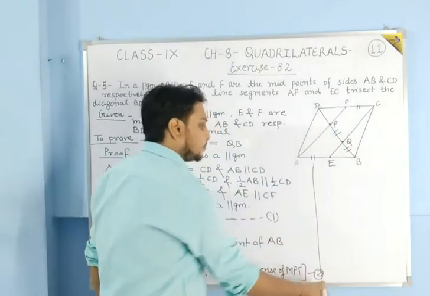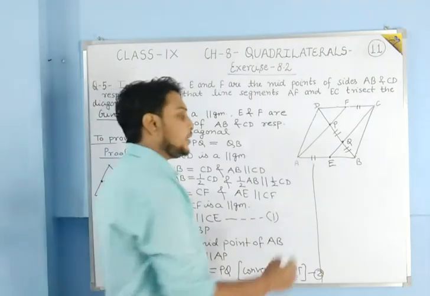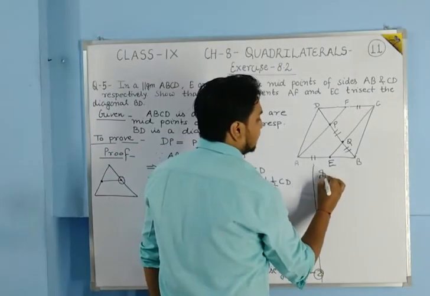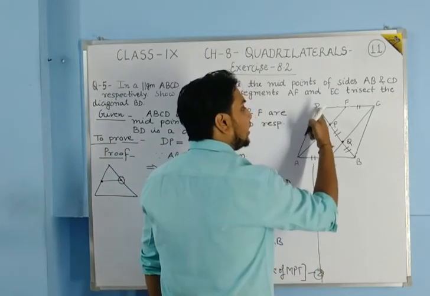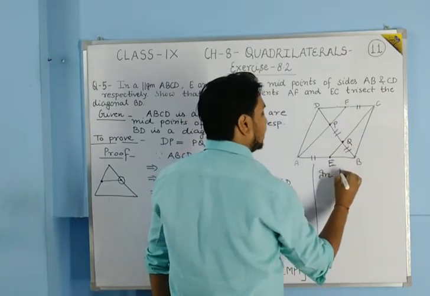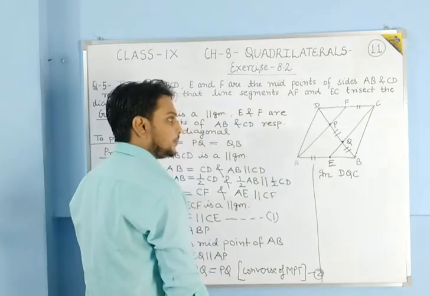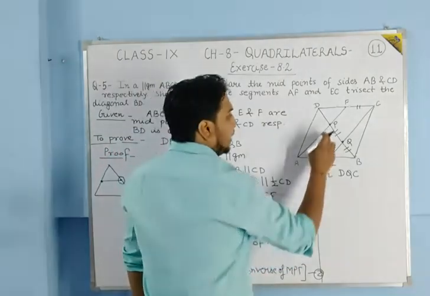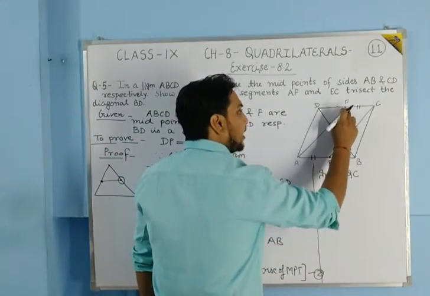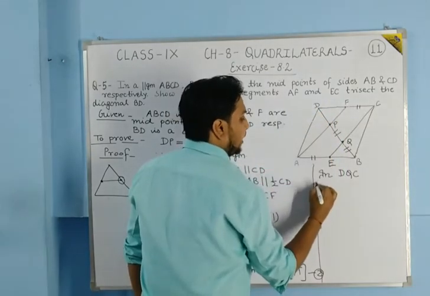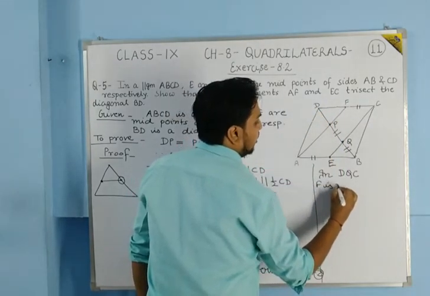Let us see. See students, now we will see in triangle DQC. In triangle DQC, we can say that F is the midpoint of CD. It is given in the question.